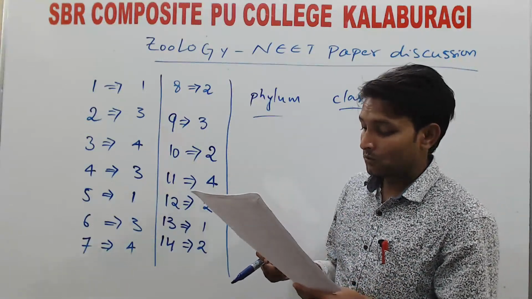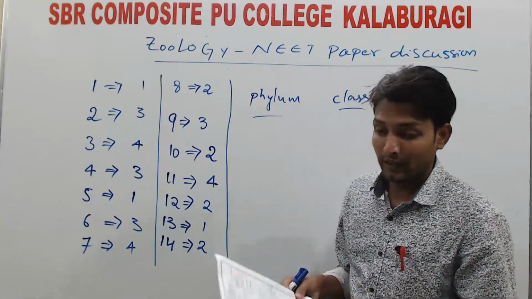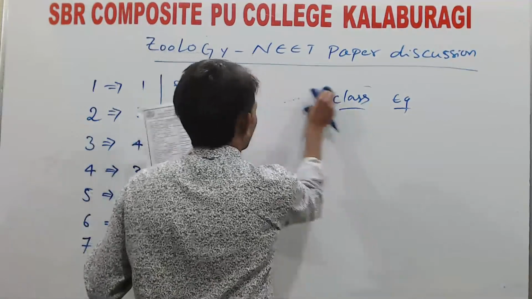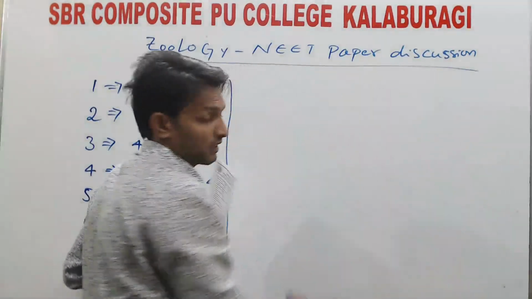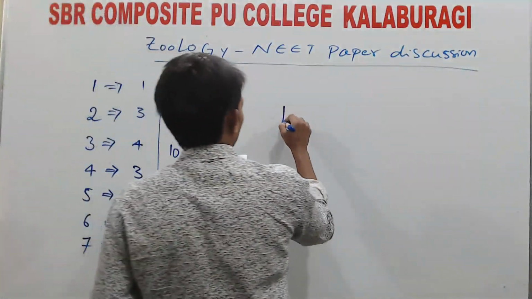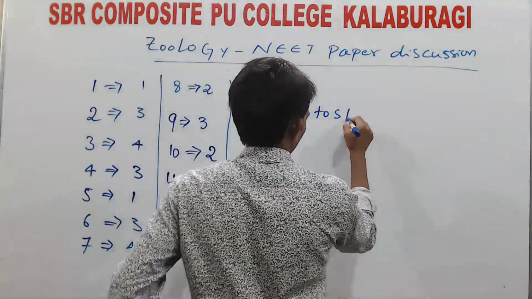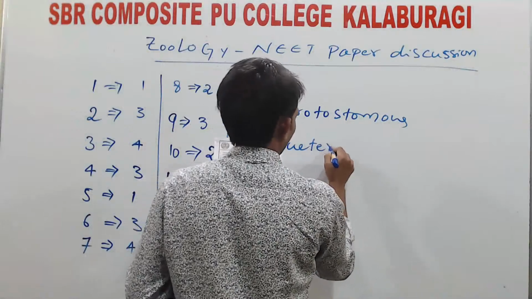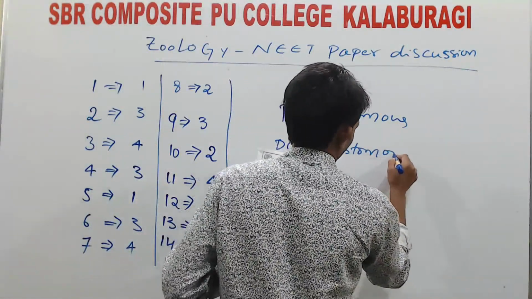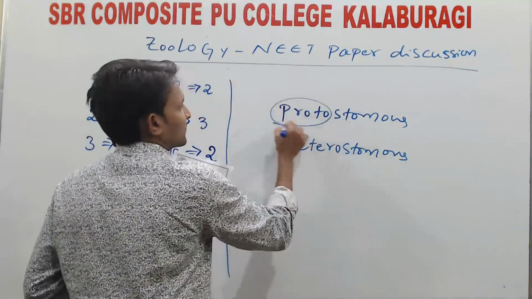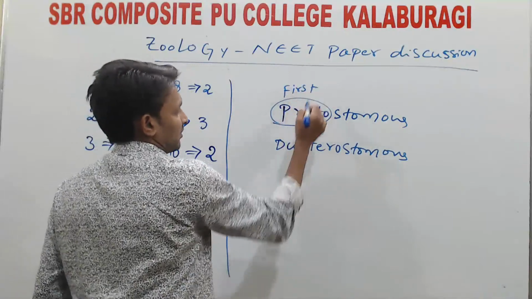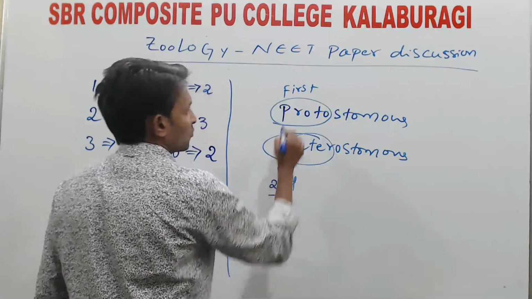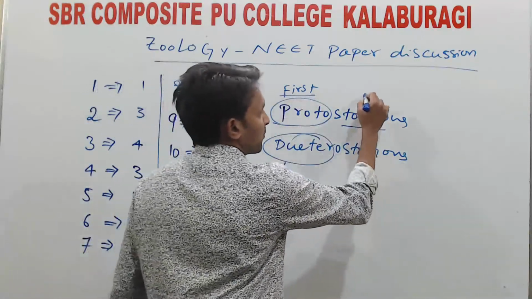Third option, echinoderms are protostomous coelomates. So this one you have to see. Protostomous, 2 words you have to remember, recollect. One is protostomous, second one is deuterostomous. Proto means first, deutero means second.